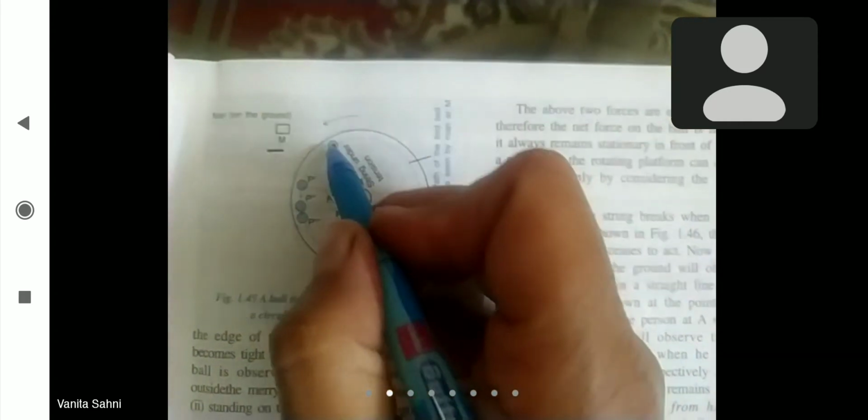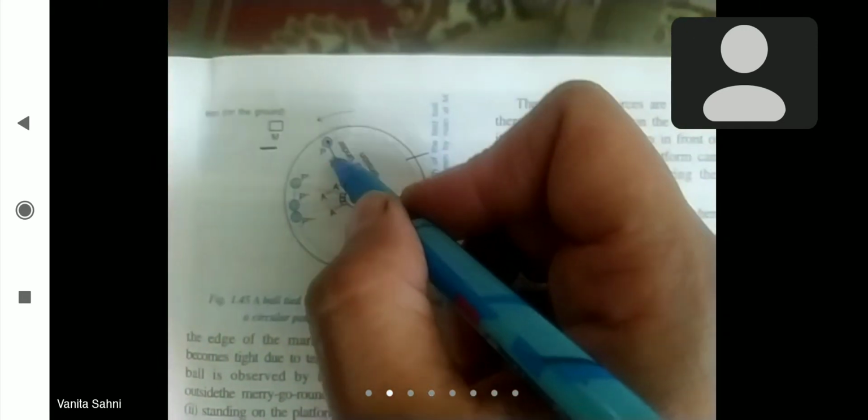Because he is holding this ball, he can see that the ball is always in front of him. Now the man standing on the ground sees this ball simply rotating, and he will not experience any force acting towards the center, right?